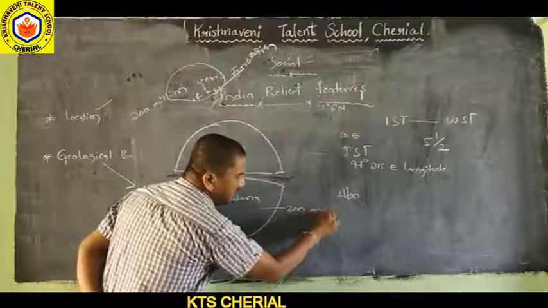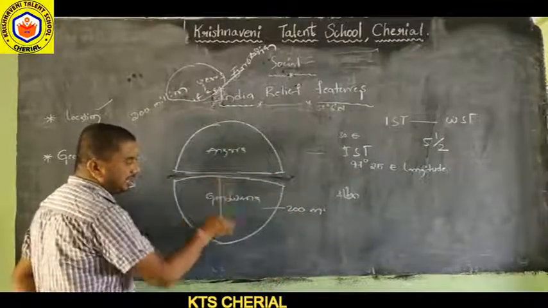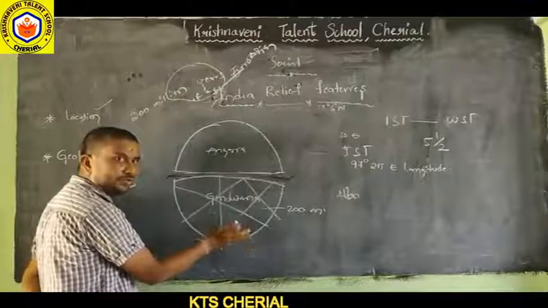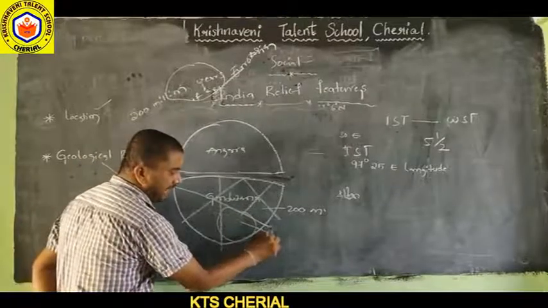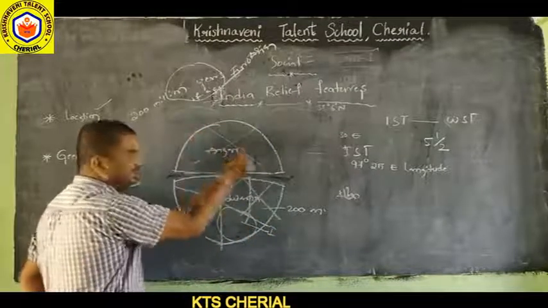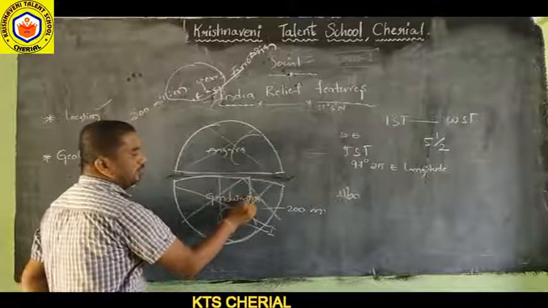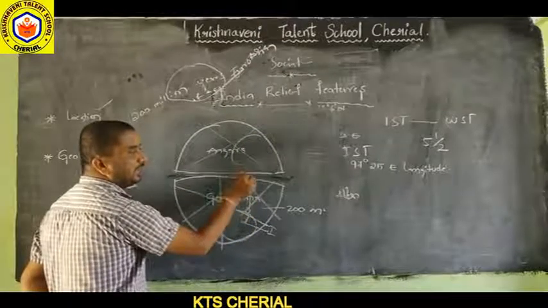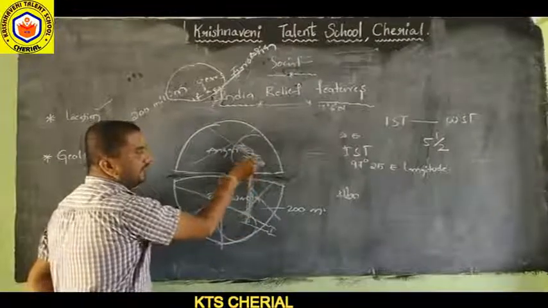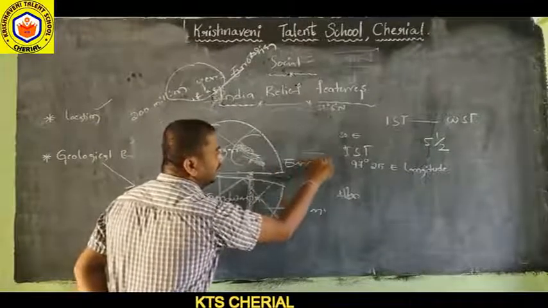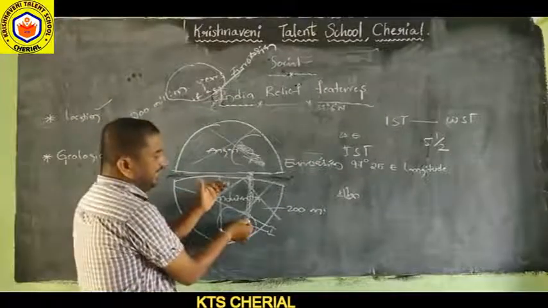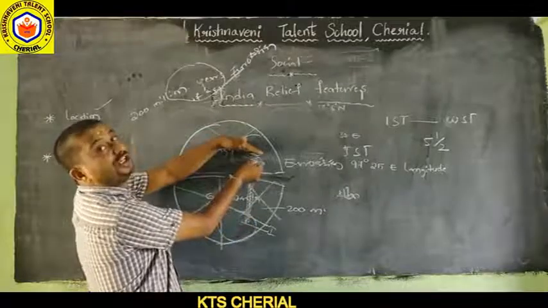200 million years ago, this Gondwana land split into many pieces, cut into many pieces like that. One of the land pieces is the Indian land. Angara land is also the same, split into many pieces. The Indian landmass moved toward the northern hemisphere, that is, the northeast direction, and collided with the Eurasian land. The Indian landmass collided with the Eurasian landmass.